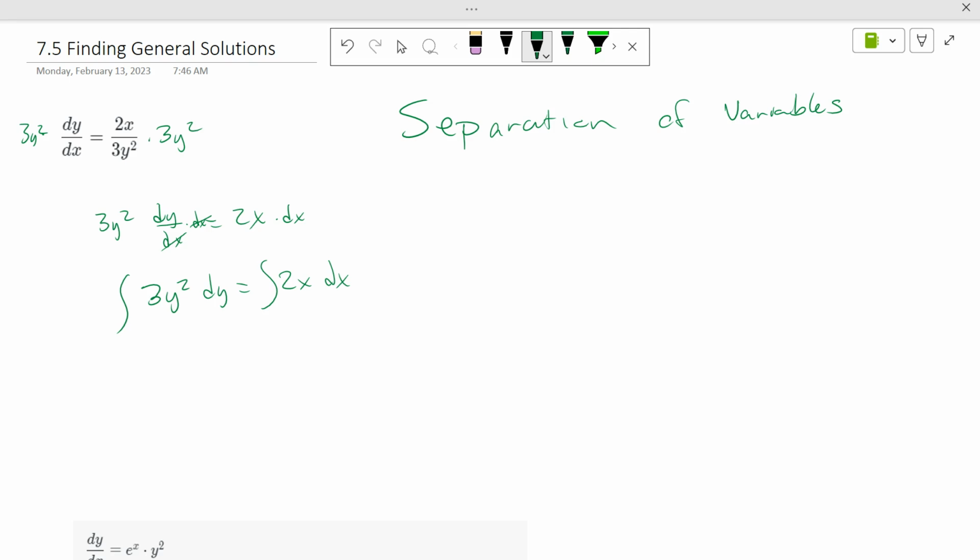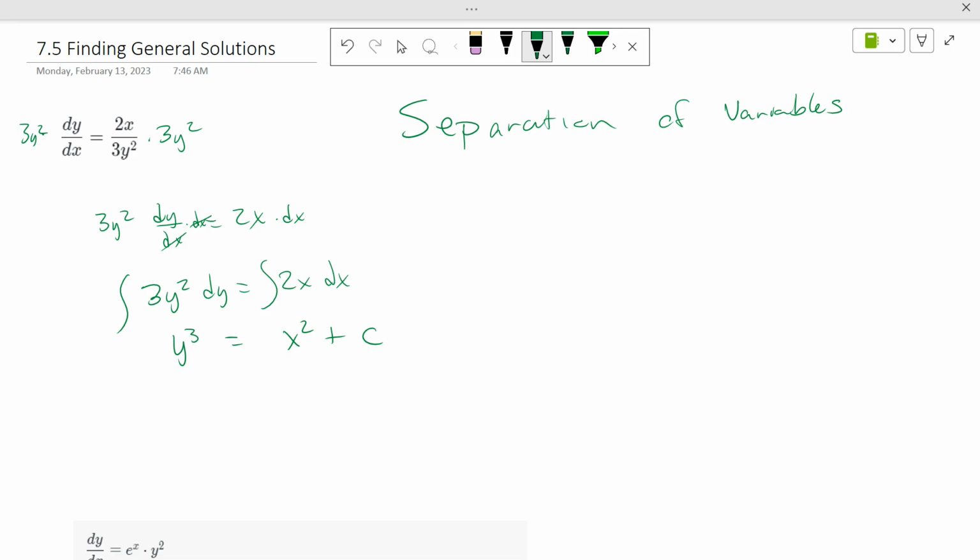So if we do that, integrate is y cubed plus c basically, but we don't write the plus c here, equals x squared plus c. Because if we have a constant on the left side and a constant on the right side, we can just move the constants over and it's still a constant, because a constant minus a constant is a constant. 3 minus 1 is 2. 1200 minus 162 is whatever 1200 minus 162 is. They're still constants. So constant minus constant is a constant.